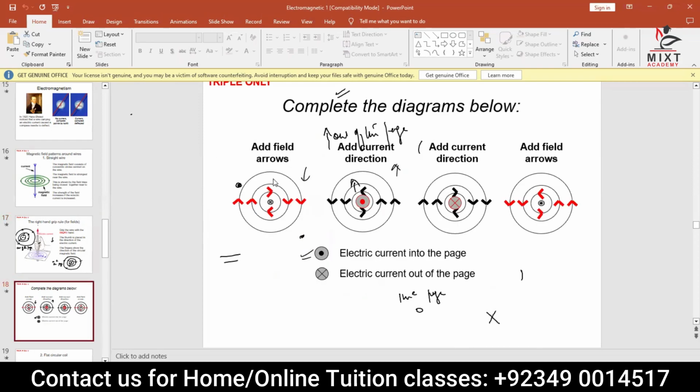Okay, now next. Now, if you check this page out, students, check this out. This is very interesting. They're saying complete the diagram, right? Now, step by step, they have completed the diagram.